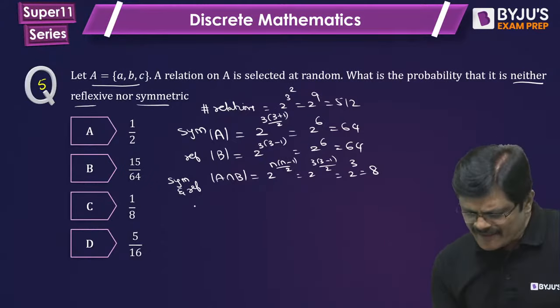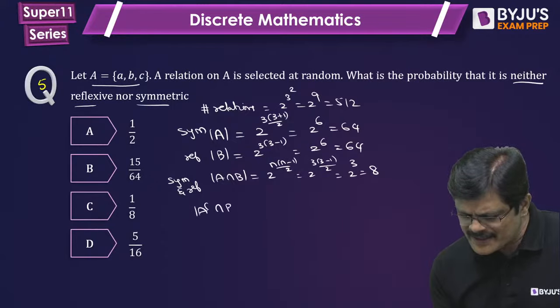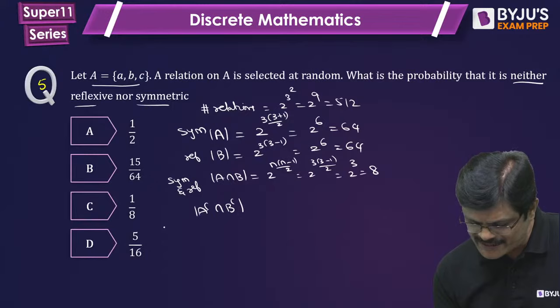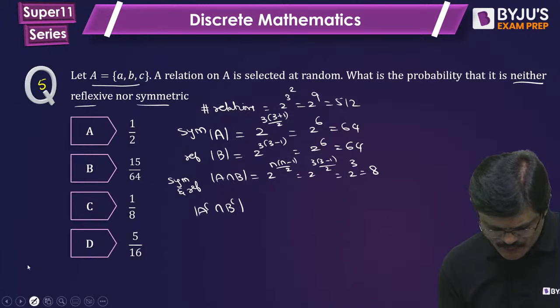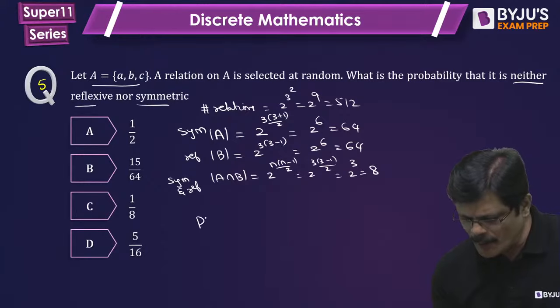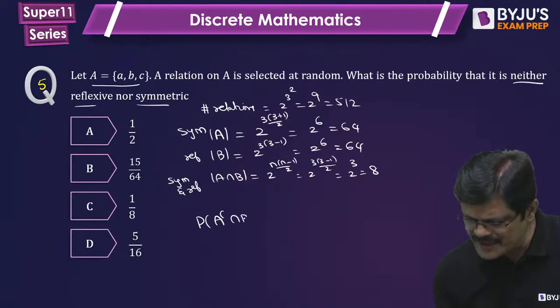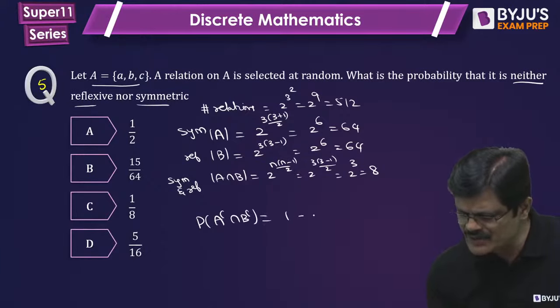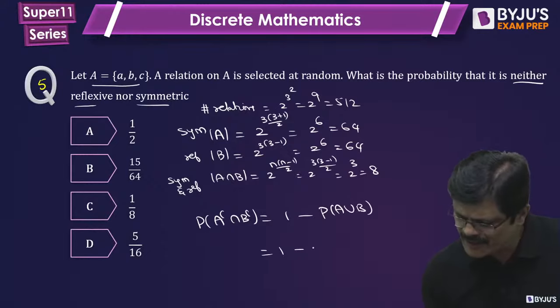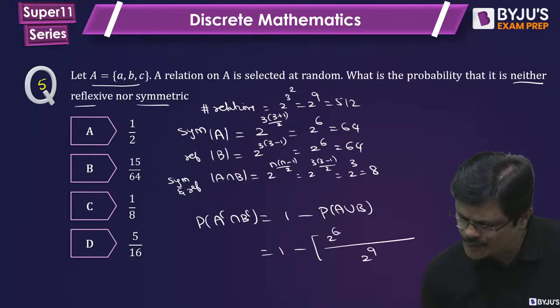So neither reflexive nor symmetric is what you want. This is neither. Am I clear? So when you want the probability of A complement intersection B complement, it is 1 minus probability of A union B. Denominator 2 power 9, numerator 2 power 6 plus 2 power 6 minus 2 power 3.